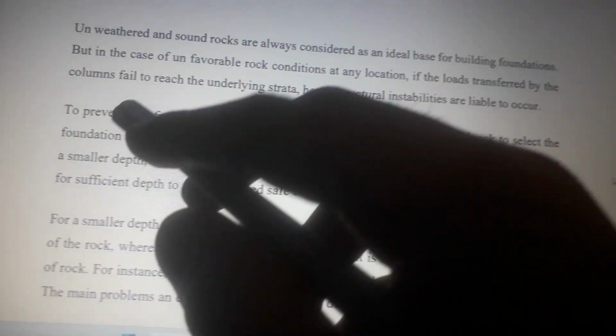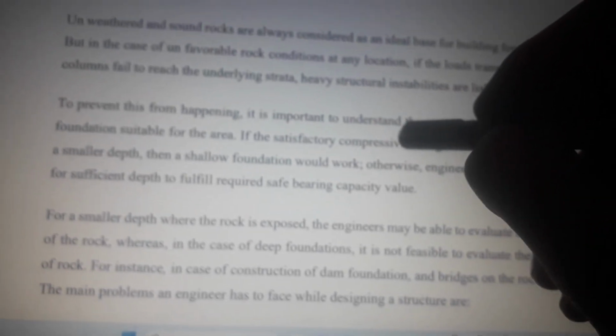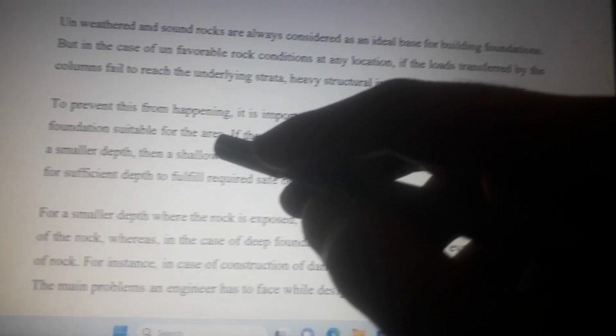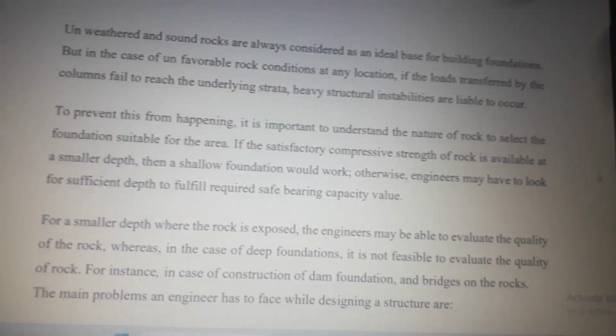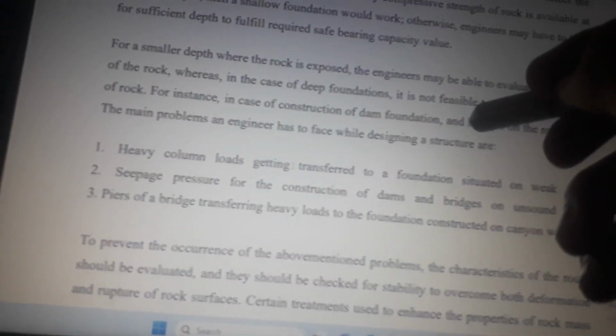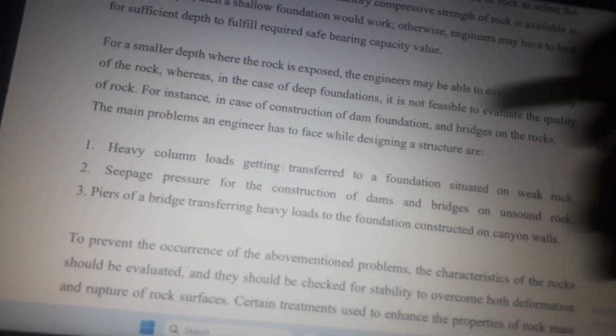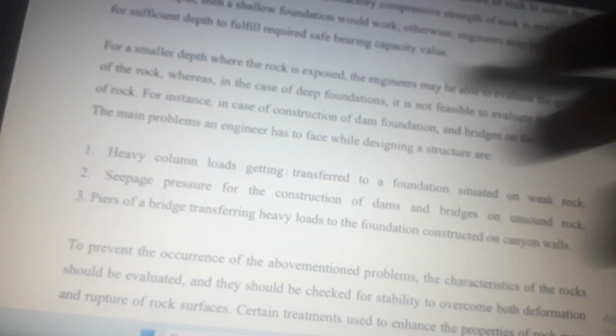Grouting and reinforcement. To prevent this from happening, it is important to understand the nature of rock to select the foundation suitable for the area. For a smaller depth where the rock is exposed, the engineers may be able to evaluate the quality of rock, whereas in the case of deep foundations, it is not feasible to evaluate the quality of rock.